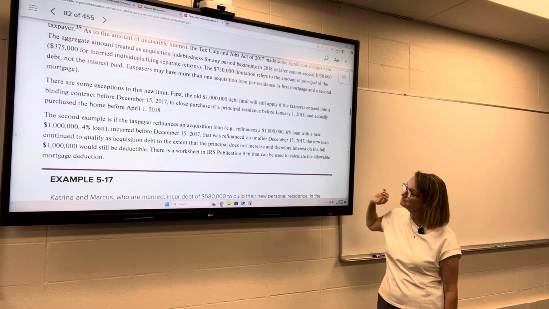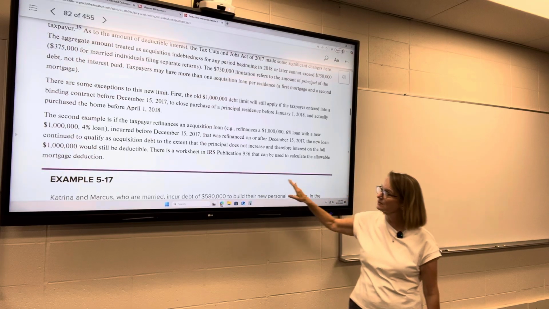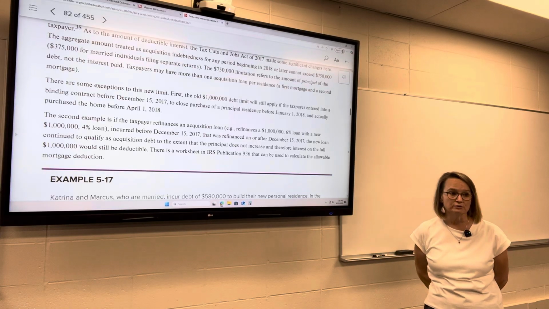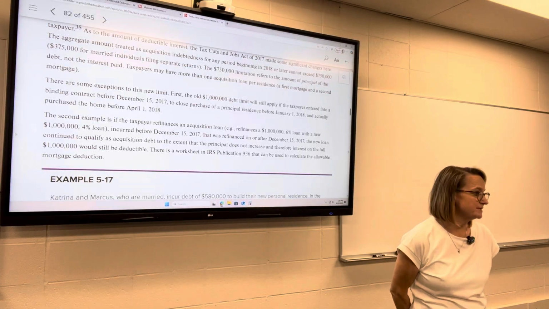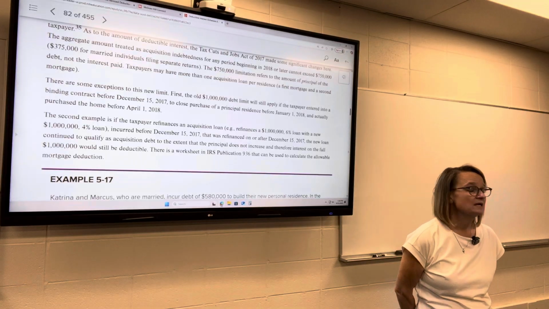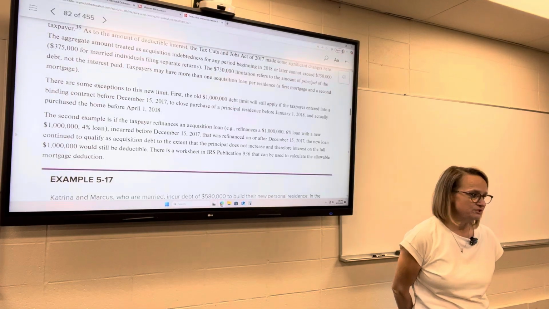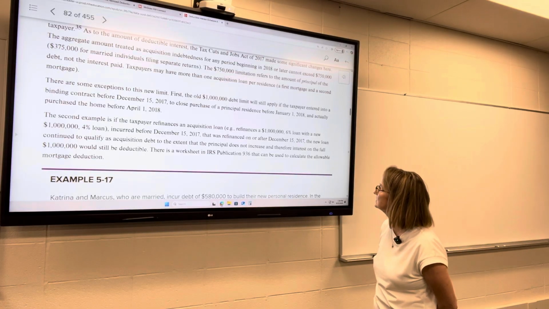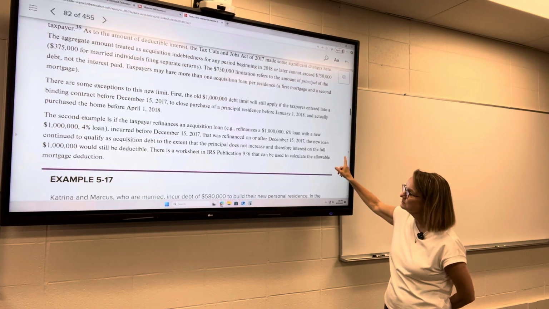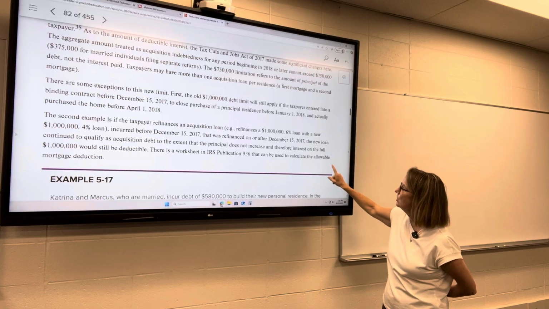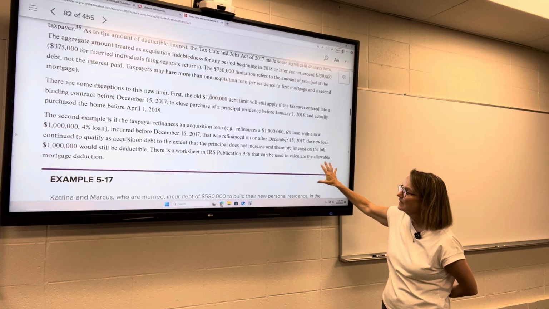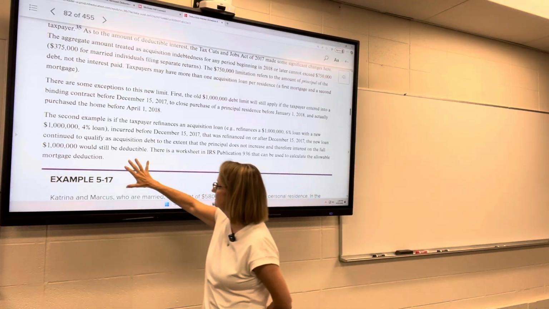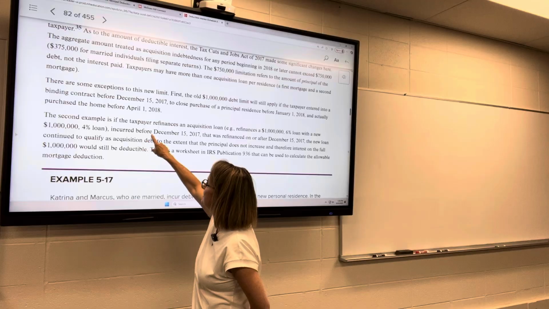So if a taxpayer refinances a loan, for example, you have a loan at 6% and you want to get a lower interest rate, because now interest rates are 5% instead, and so you're actually going to be paying less in interest, the new loan will qualify as long as it's still used to acquire the indebtedness.